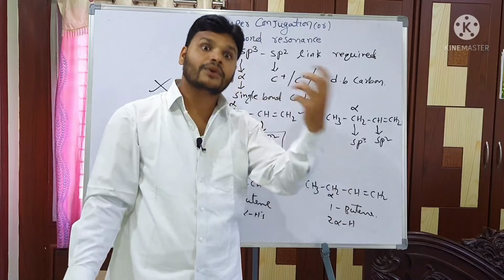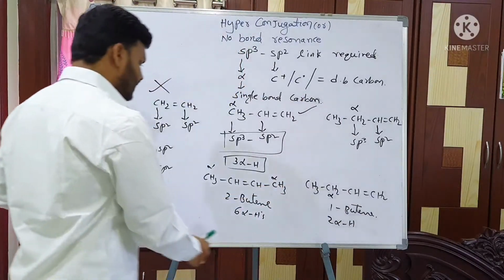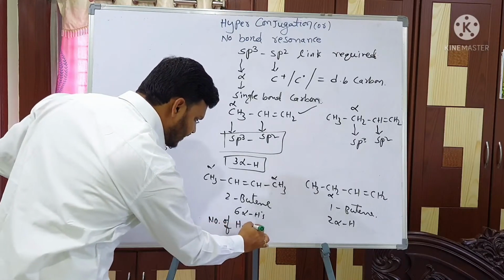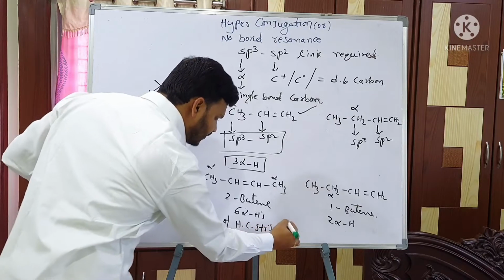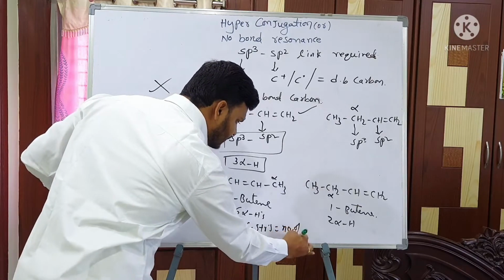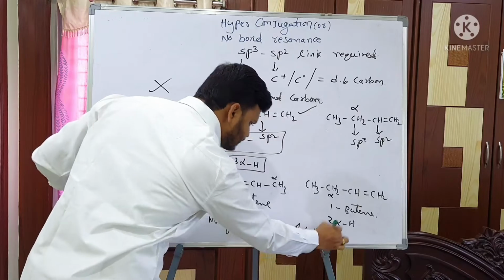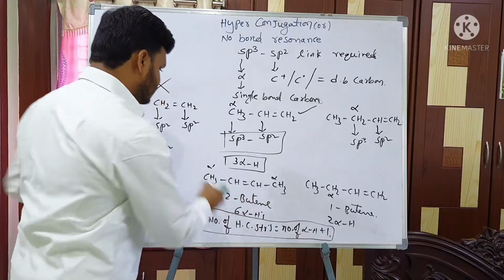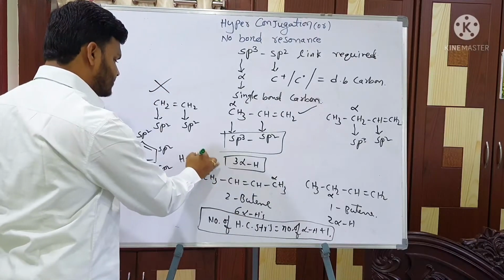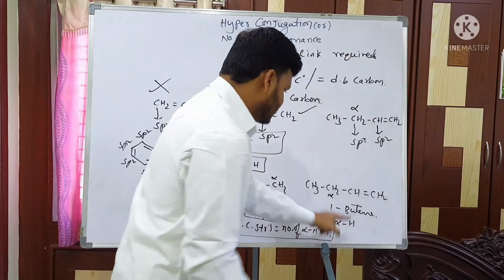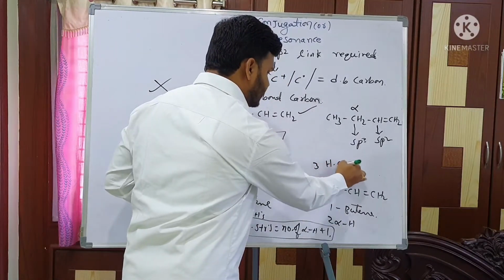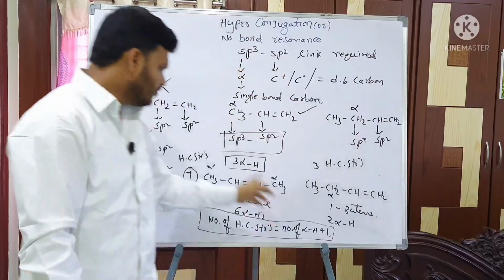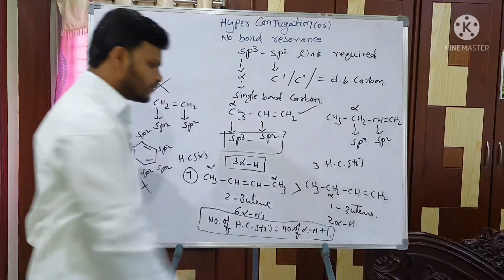How to find the number of hyperconjugated structures? There is one standard formula: the number of hyperconjugated structures equals the number of alpha hydrogens plus 1. So here 6 plus 1, total 7 hyperconjugated structures. Here 2 plus 1, total 3 hyperconjugated structures. Increase the hyperconjugated structures, increase the stability. So out of two, this one is more stable.